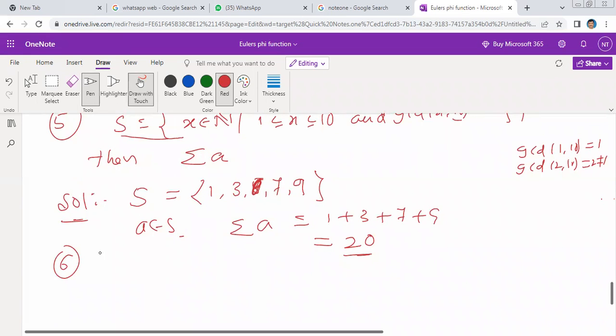Next question. One more important formula. Note this down.